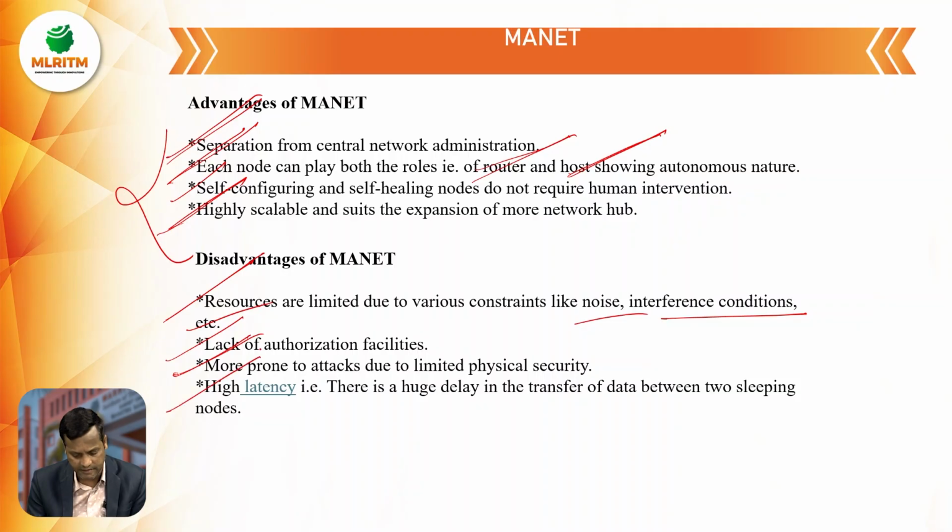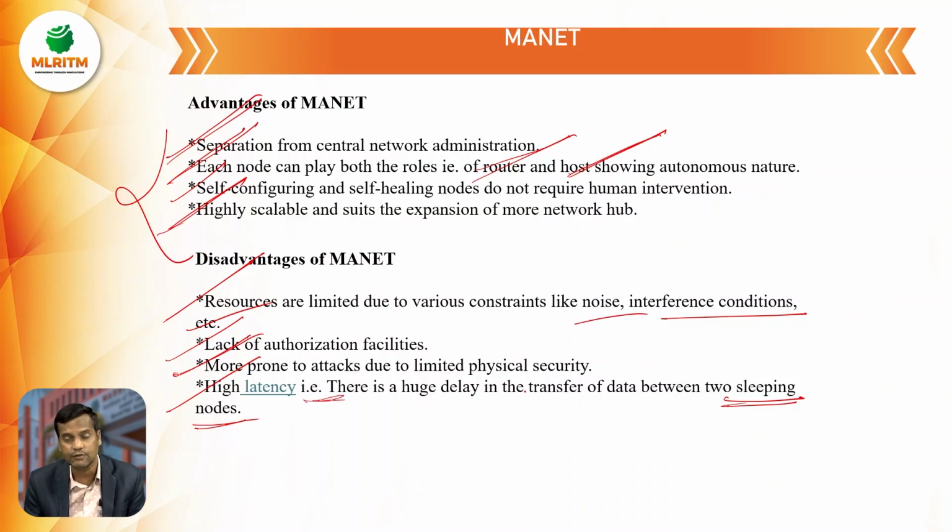And the last disadvantage is what? High latency. High latency is what?